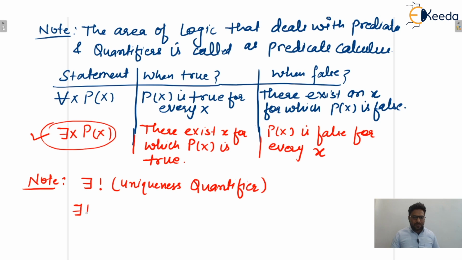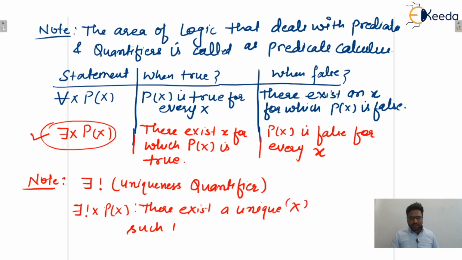Let us say there exists this uniqueness quantifier over p of x. Then the meaning is that there exists a unique x, unique x meaning exactly one x, such that p of x is true, isn't it?